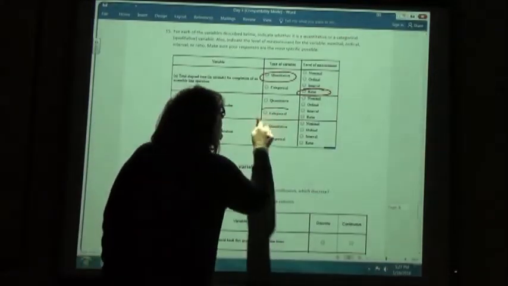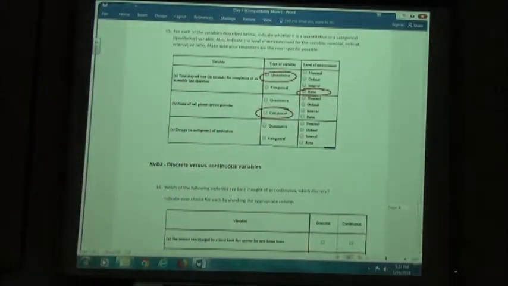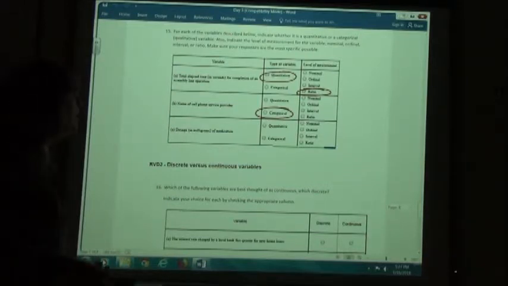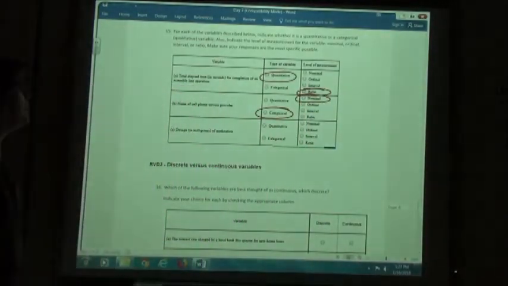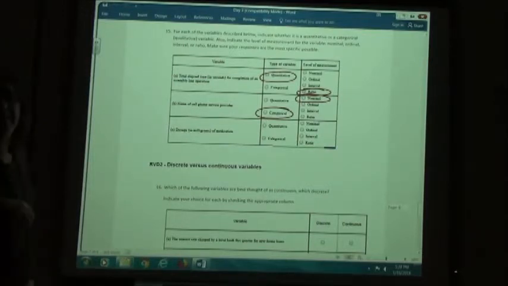The name of your cell phone service provider. Name of something is going to be categorical. On this one, the names aren't measured as far as importance. So there's no way to rank them as far as what the name is. So this one is going to be nominal level of measurement. There's no ranking, it's not good, better, best. It's just the names of the company.